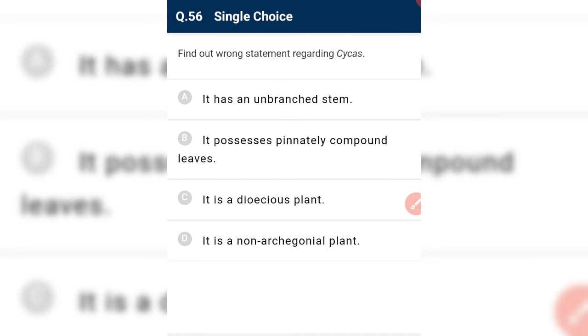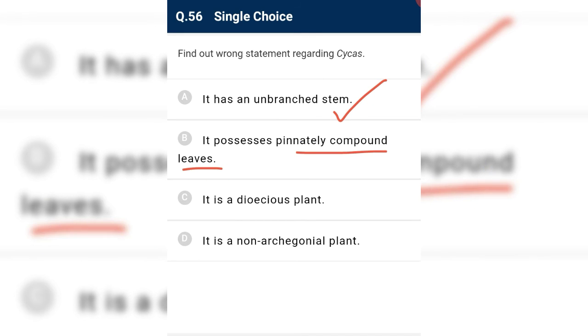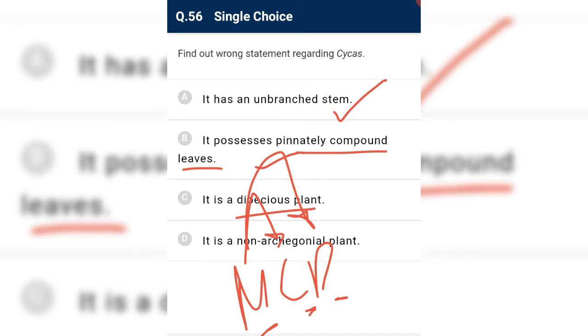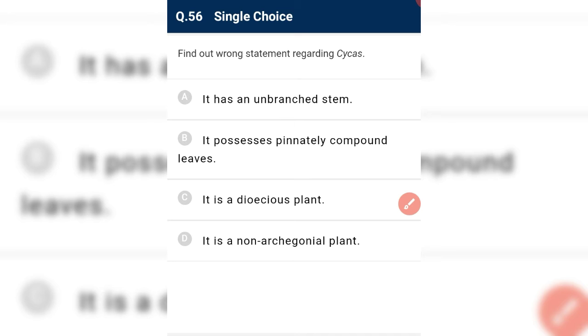Find out the wrong statement regarding cycas. It has an unbranched stem, yes. It has a pinnately compound leaf, yes, because it is a xerophytic adaptation, and it is dioecious, yes. Cycas is dioecious. So it is dioecious, and it is not archegoniate? No, it is an archegoniate plant, because bryophytes, pteridophytes, and gymnosperms are archegoniate. So this statement is incorrect, and this is the required answer.